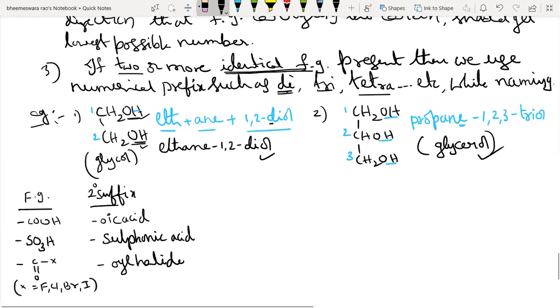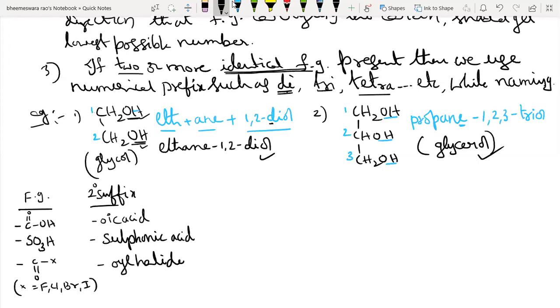So COOH we can also represent like this, okay? That means C double bond O, OH. Understand? So nothing is wrong in that. C double bond O, OH.